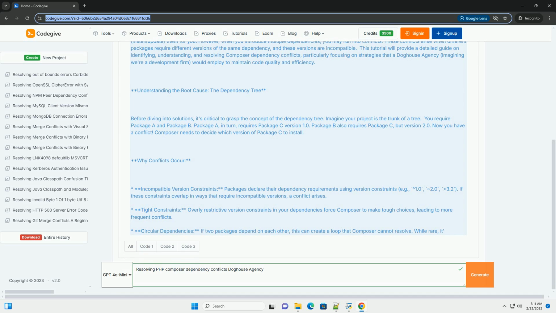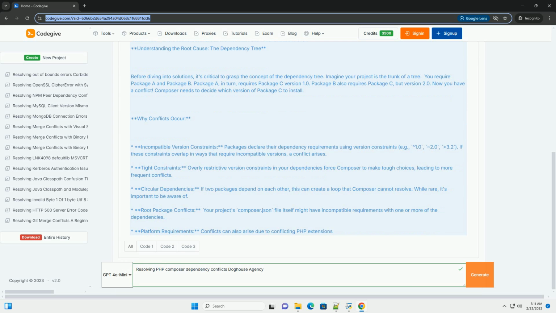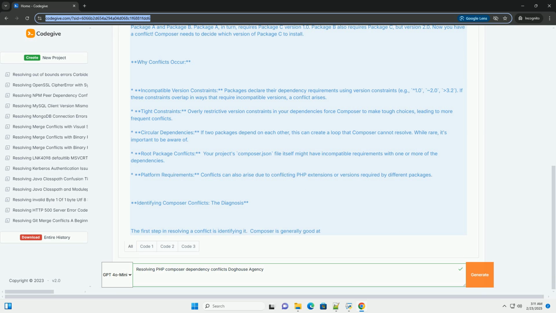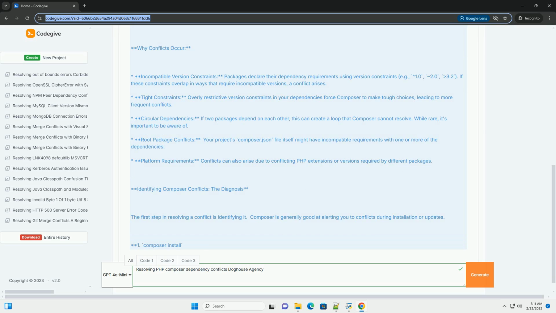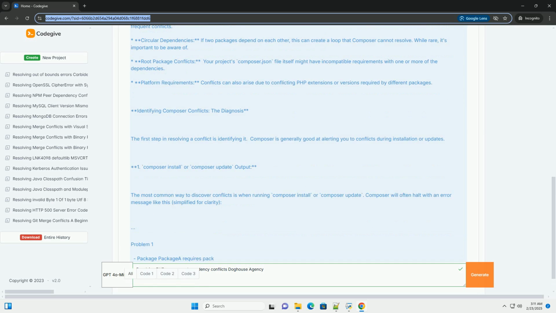This tutorial will provide a detailed guide on identifying, understanding, and resolving Composer dependency conflicts, particularly focusing on strategies that a Doghouse agency, imagining we're a development firm, would employ to maintain code quality and efficiency.